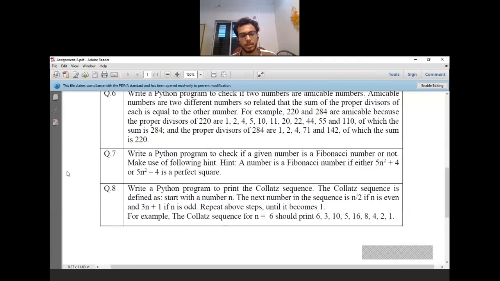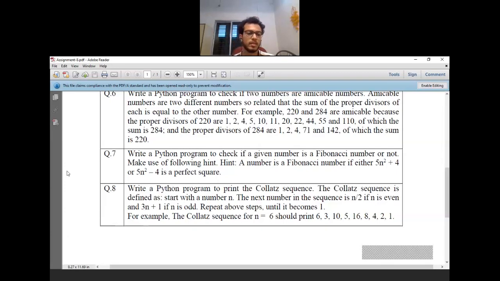Many of you have also solved this question 8, but most of you have used the iterative method. I will show you how to do the same program by using recursion. So again, we will take a break of 2 minutes so that you can think of a logic and try to jot it down on paper, and then we will verify.